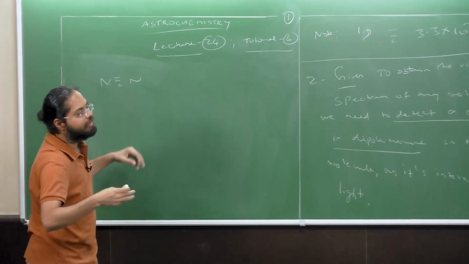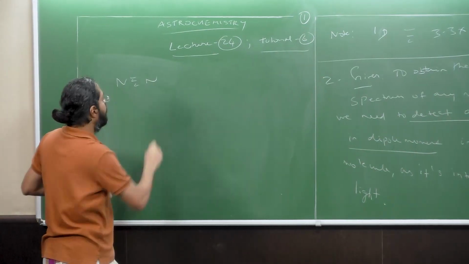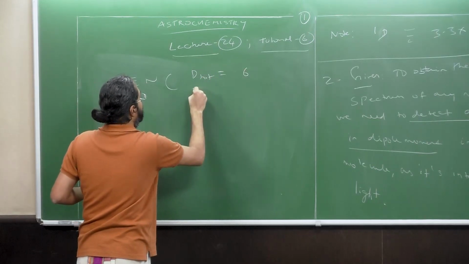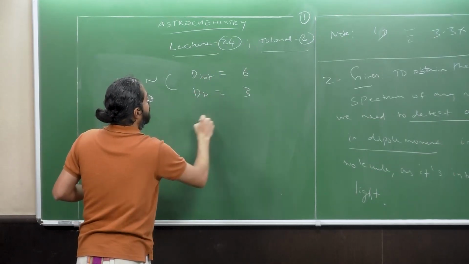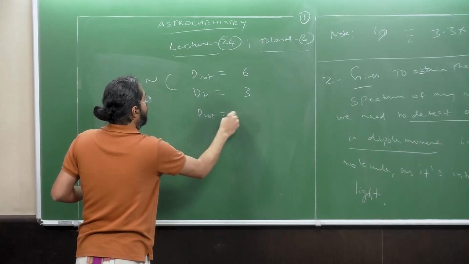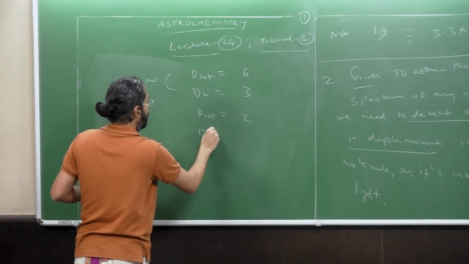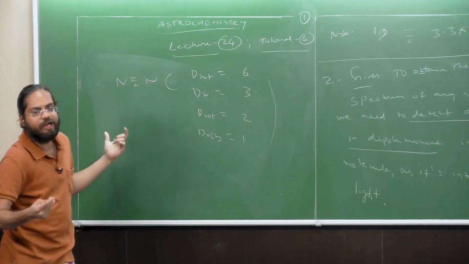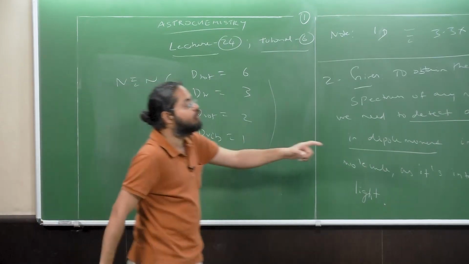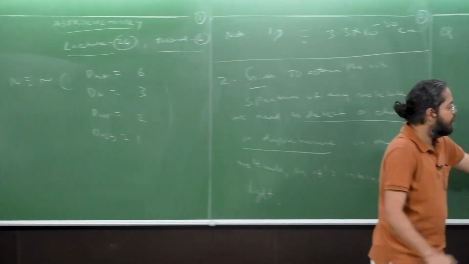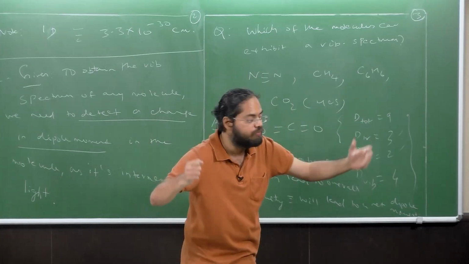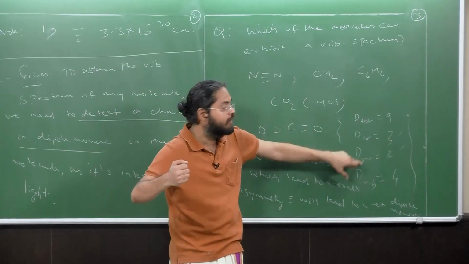Now, how many vibrational degrees of freedom does N2 have? D total is 2 times 3, which is 6, D translational is 3, D rotational is 2, and D vibration is 1. What is this one degree of vibration? Notice that in CO2, the modes corresponding to the various independent ways in which vibration can happen are 4.